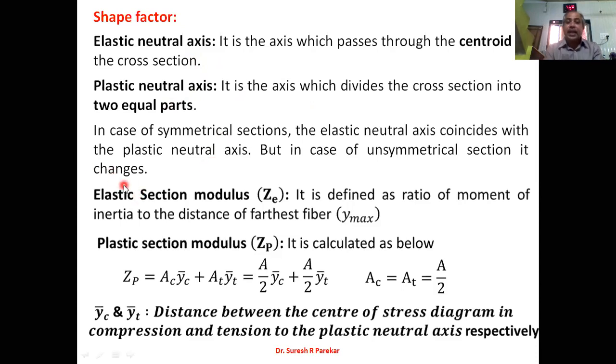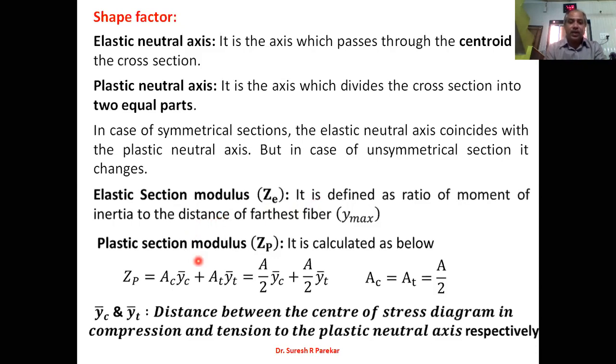Then we have elastic section modulus. This term we have also already studied in bending stresses. It is defined as the ratio of moment of inertia to the distance of the farthest fiber. That distance may be in compression or in tension. This is your elastic section modulus, which is I by Y max.